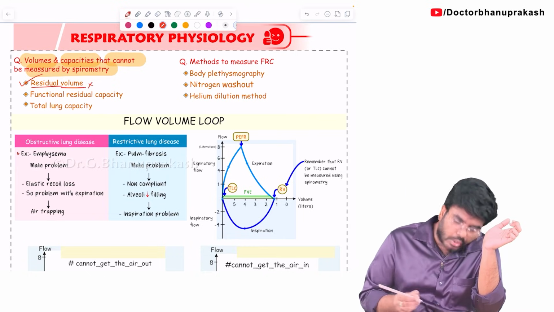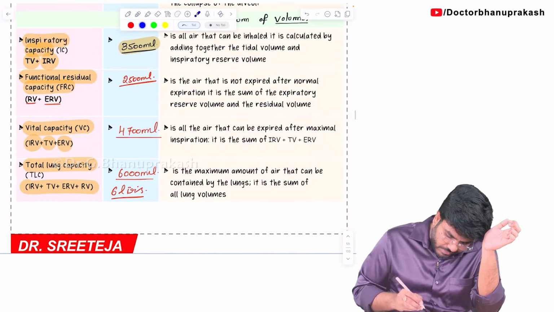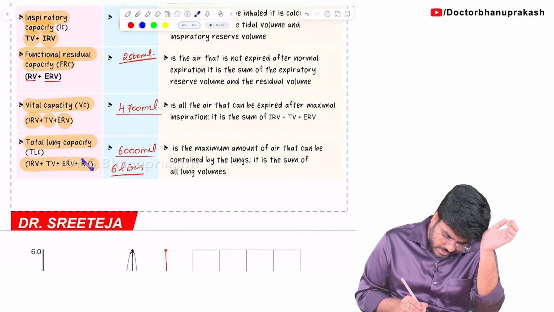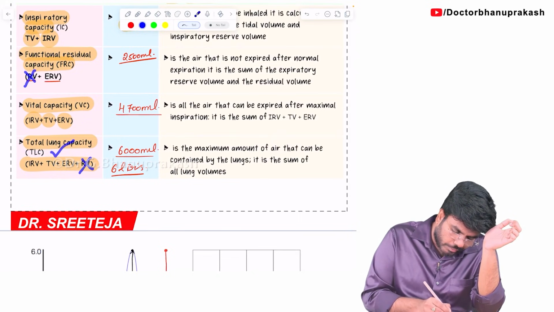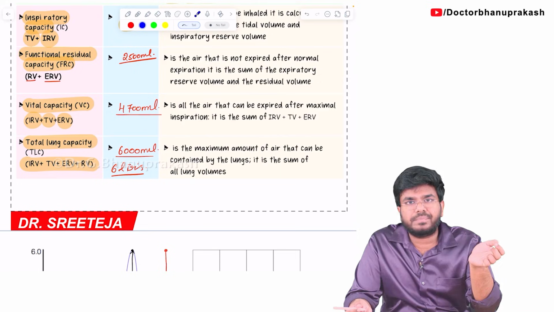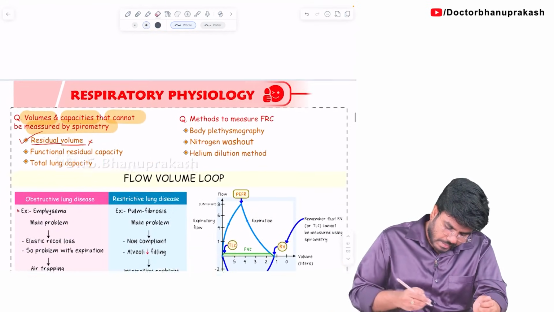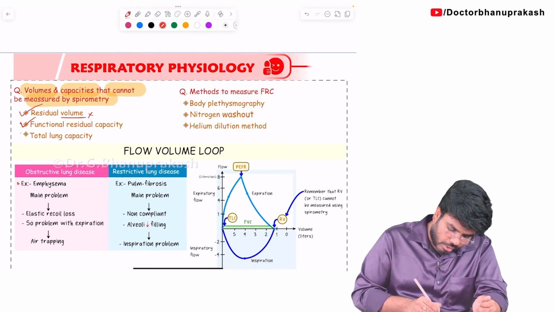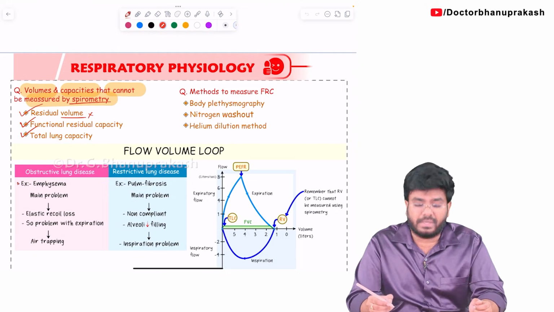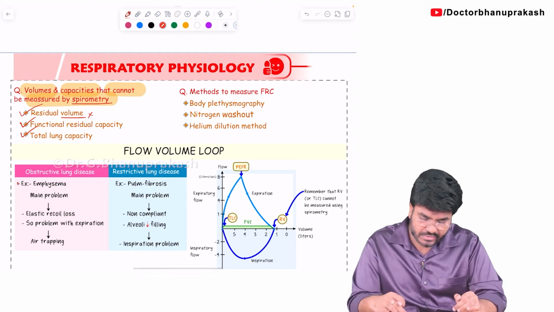Look at this diagram and tell me, without knowing the residual volume, which capacities you cannot measure? Without residual volume, you cannot calculate the total lung capacity. Without knowing the residual volume, you cannot calculate the functional residual capacity. Simple logic, right? So functional residual capacity and total lung capacity, these two capacities cannot be measured via normal typical spirometry. Okay, done. So those are the volumes and capacities which cannot be measured.